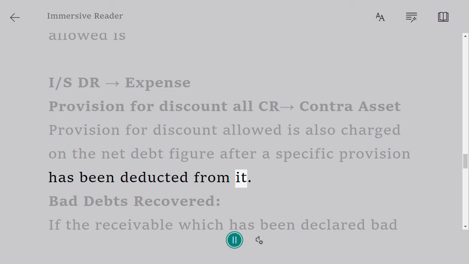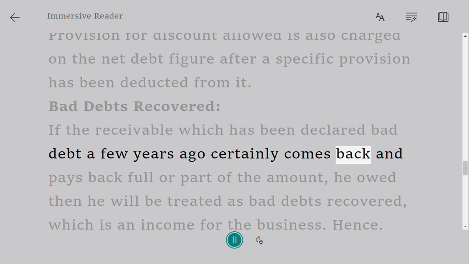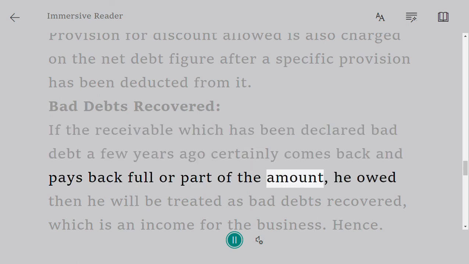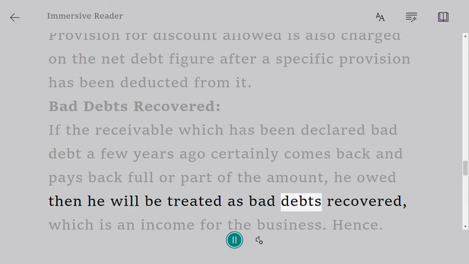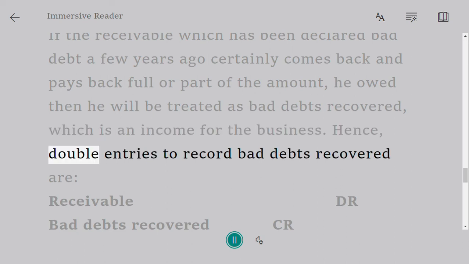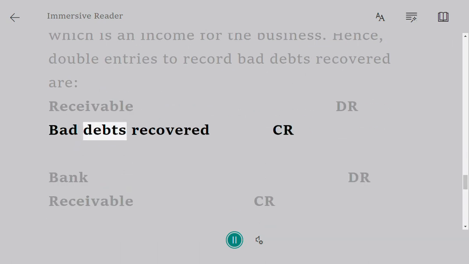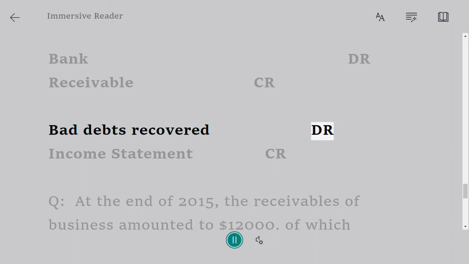Bad debts recovered. If a receivable which has been declared bad debt a few years ago suddenly comes back and pays back full or part of the amount he owed, then it will be treated as bad debts recovered, which is an income for the business. Hence, double entries to record bad debts recovered are: Receivable Dr, Bad debts recovered Cr; Bank Dr, Receivable Cr; Bad debts recovered Dr, Income statement Cr.